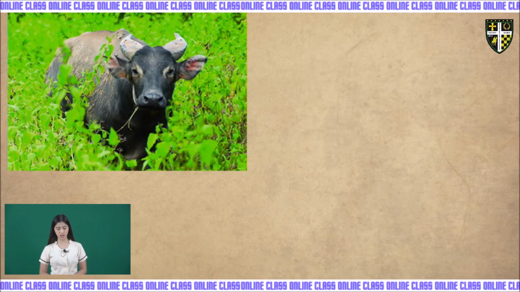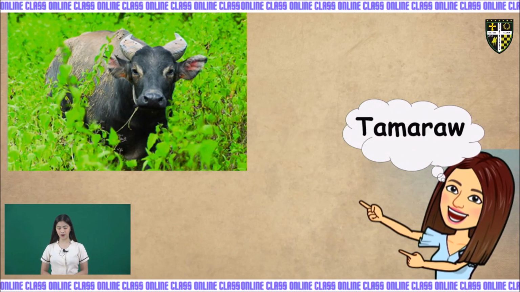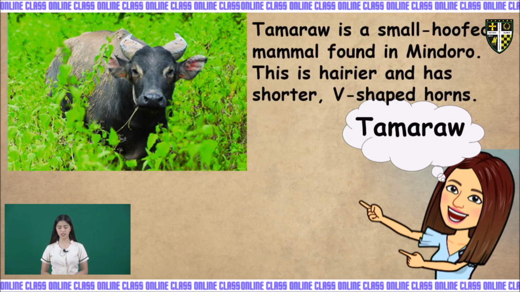The next one is a tamarao. Again, kids, the next one is a tamarao. And tamarao is a small hoofed mammal found in Mindoro. This is hairier and has shorter V-shaped horns. Again, kids, tamarao is only found in Mindoro.